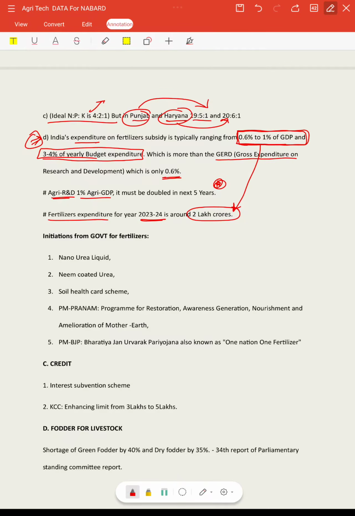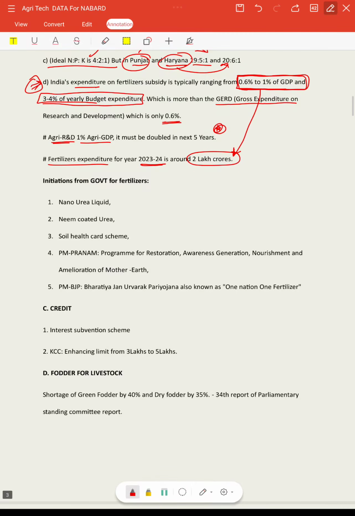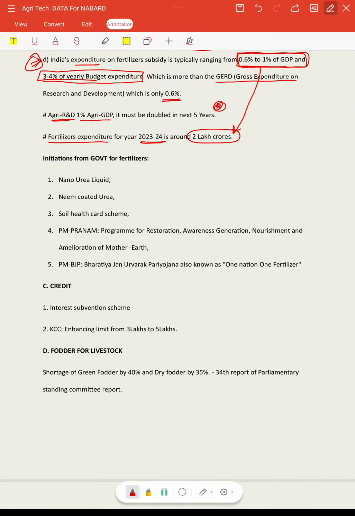So this is the situation about these fertilizers. We are giving an excess of money, nearly 2 lakh crores, but we are not getting the required and expected yield and productivity from agriculture, right? So this one point we can write.